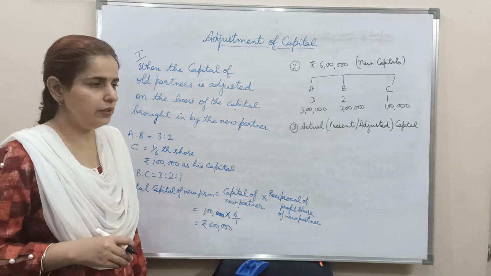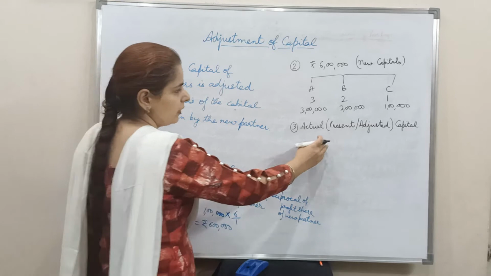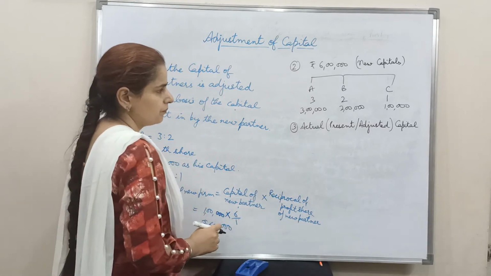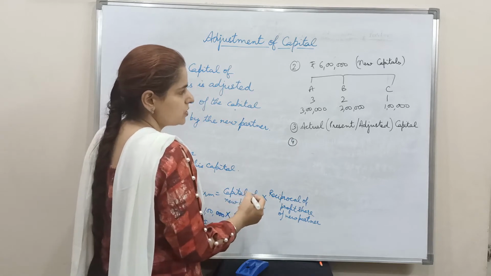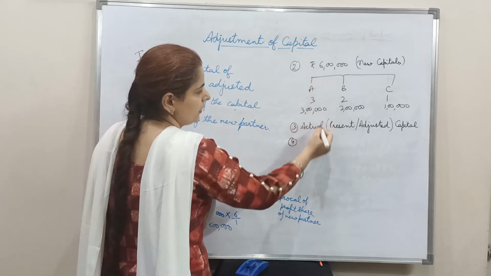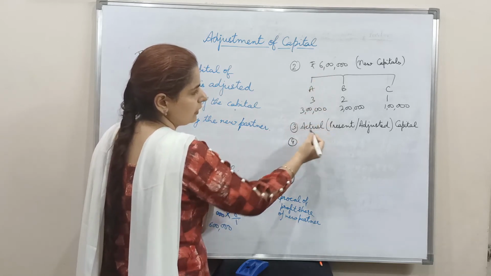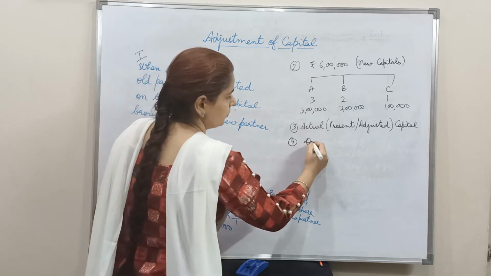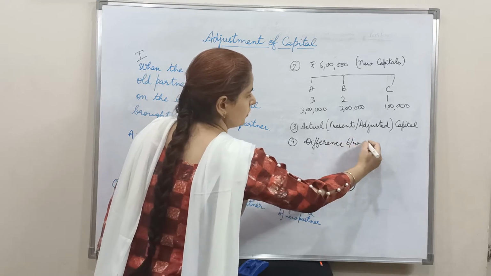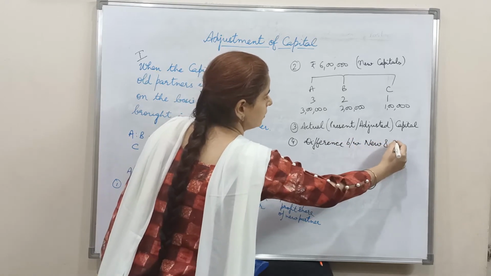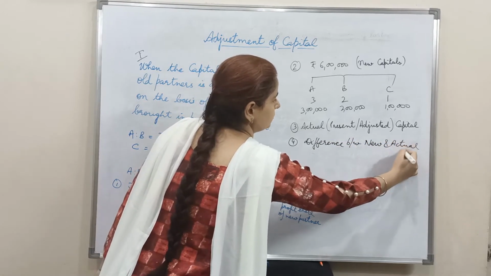Whatever amount will be calculated, that will be the adjusted capital. Then at the fourth step, what is to be done? Difference is to be calculated between the new capital and the actual capital.